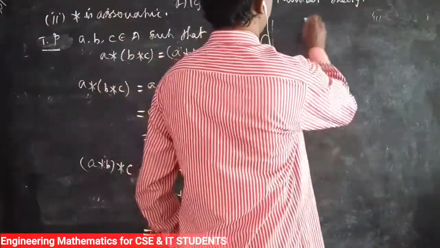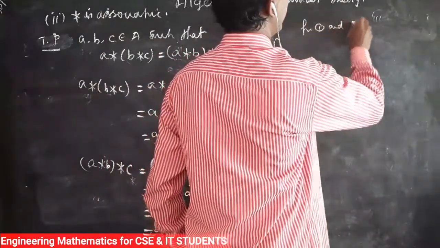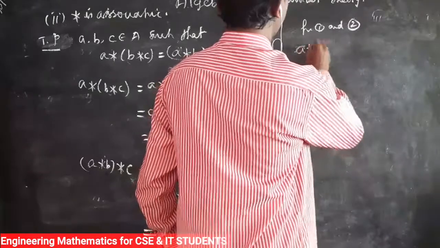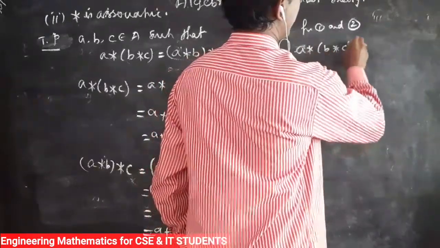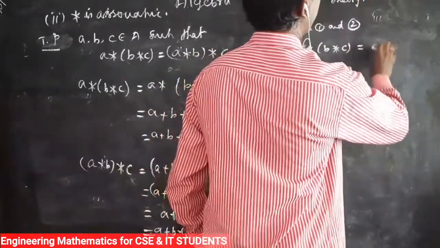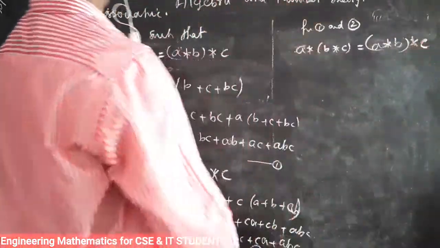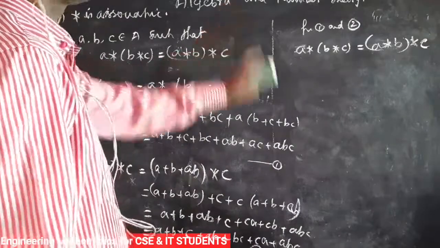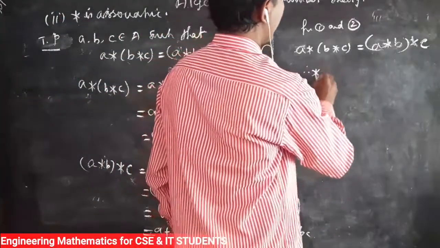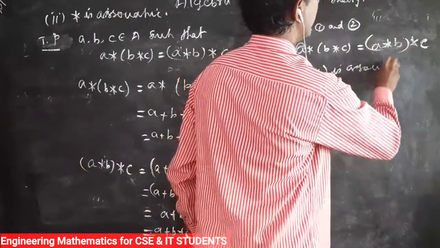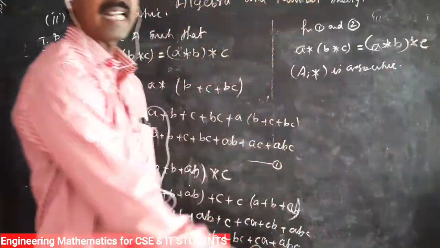Therefore, from 1 and 2, A star (B star C) equals (A star B) star C. Therefore, star is associative. Then we prove the identity.